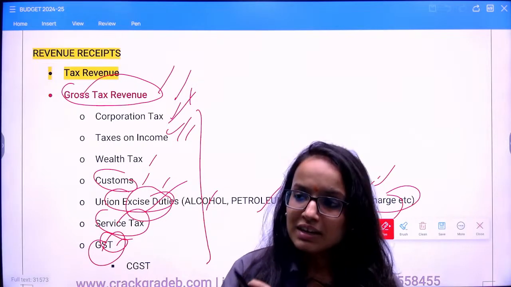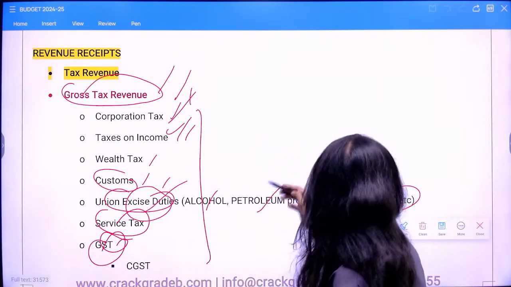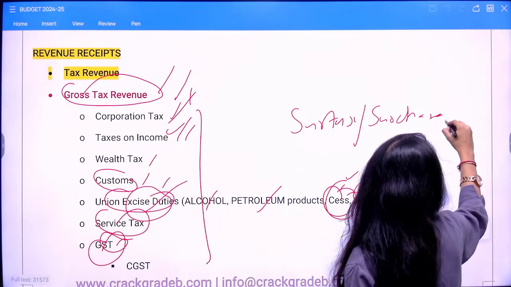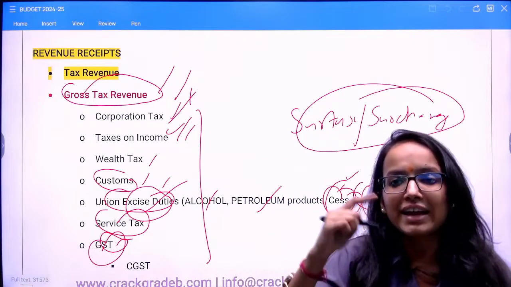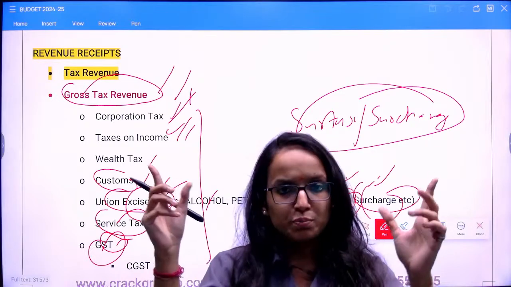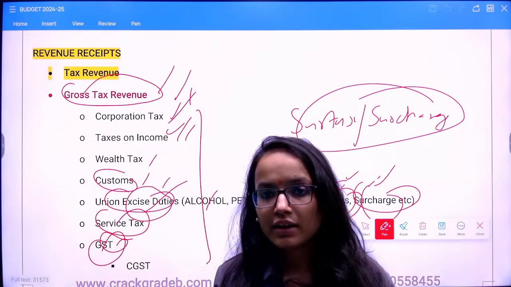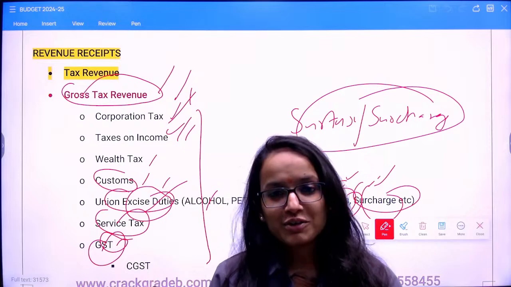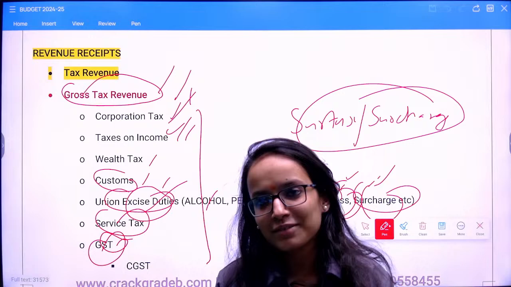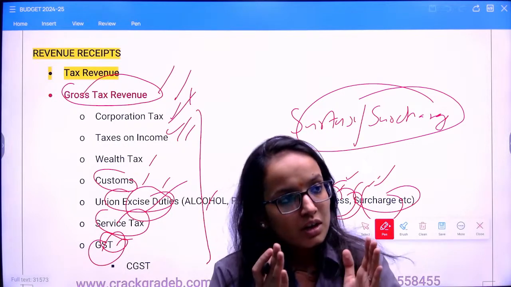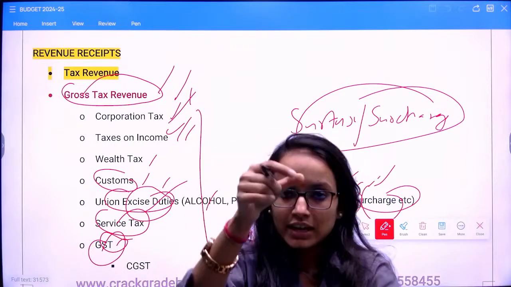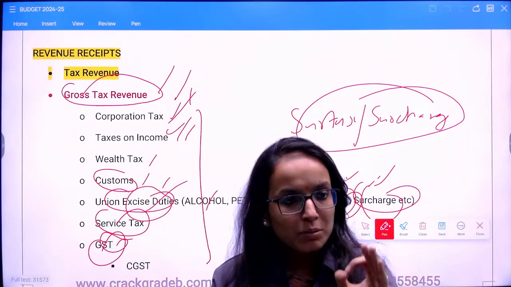Surcharge, or surtax as we call it, is basically tax on tax. It is calculated on the already levied tax. So for example, there are super rich people as well in the country, right? And you have lots of events going on. You are intelligent enough to understand my hint, right? So you have super rich people. On those incomes, say income tax is levied. Tax on that tax. So it is calculated as tax on tax, okay? Surtax.